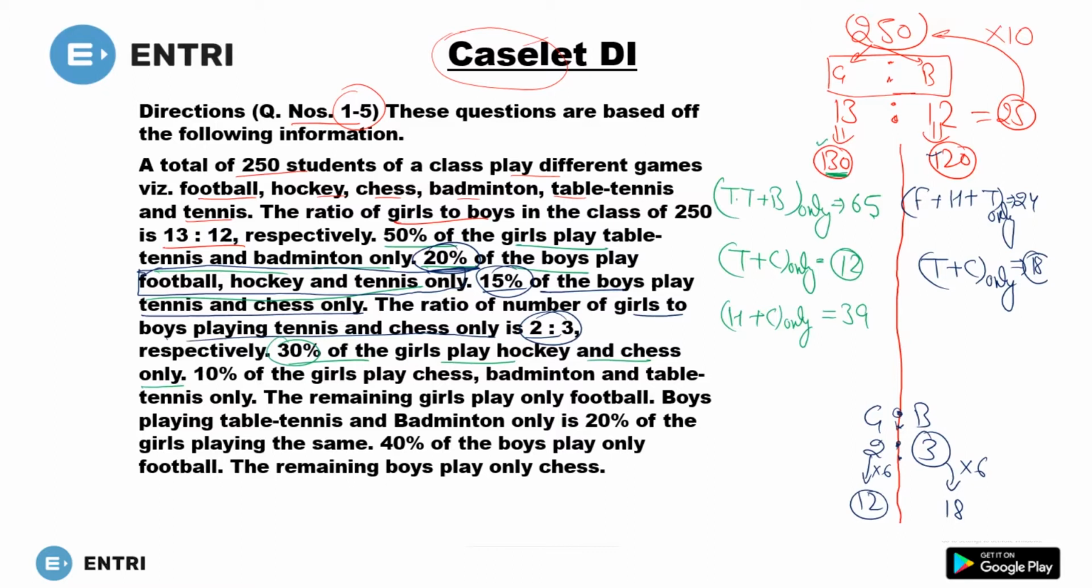10% of girls play chess, badminton and table tennis only. Chess, badminton and table tennis. 10% means 10% of 130, which is 13. So you have chess plus badminton plus TT, table tennis.